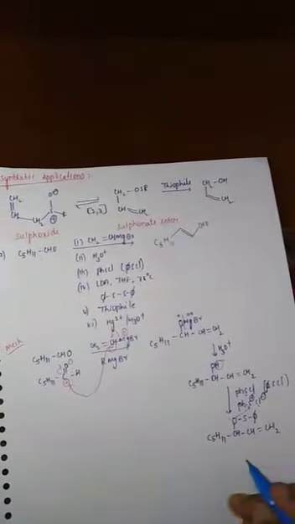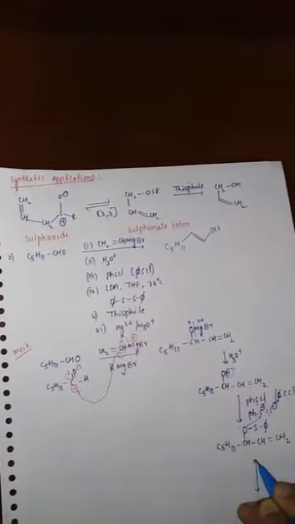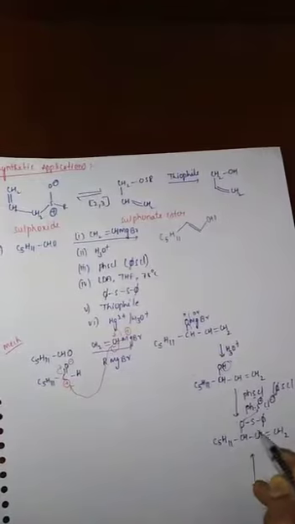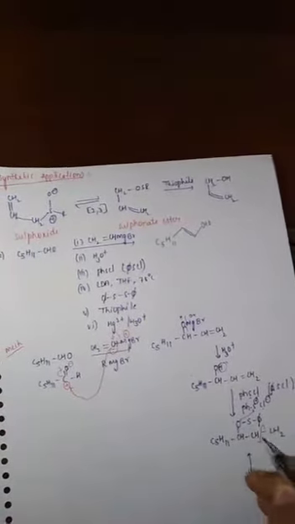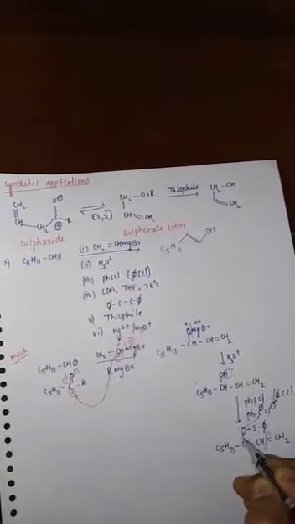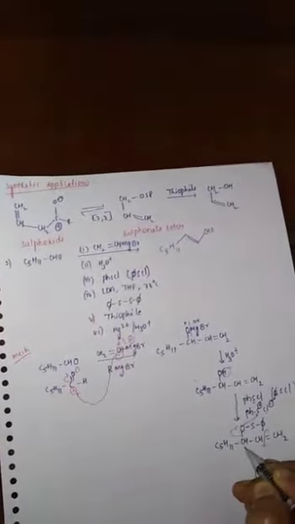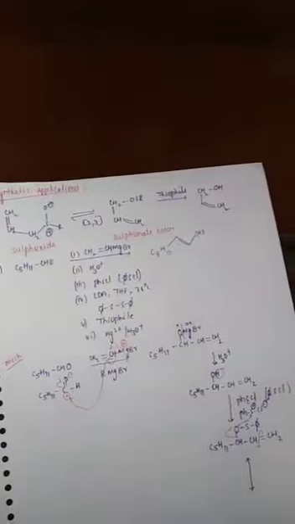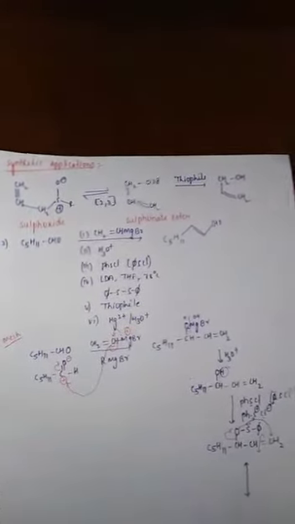Then it is also written like this. The double bond polarization takes place like this, and the bond between this oxygen and this carbon breaks. This carbon gets partially positive and oxygen gets partially negative charge, and the lone pair of electrons present on sulfur attacks this carbon atom.